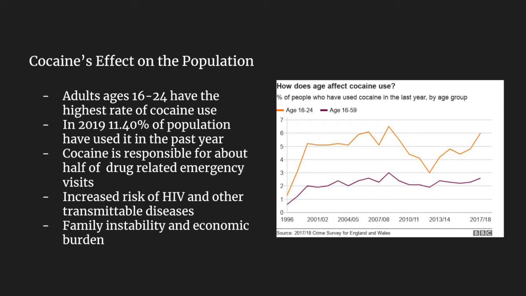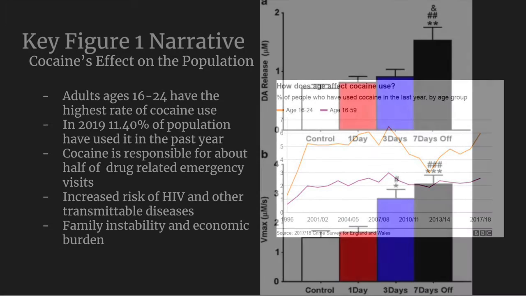As shown by the graph on the right, cocaine use is the highest among those of ages 16 through 24. In 2019, 11.4% of those ages 18 through 24 have used it in the past year. Cocaine use is responsible for about half of drug-related emergency visits. The use of cocaine is also responsible for an increased risk of HIV and other transmittable diseases. The use of cocaine is often associated with family instability and can cause a huge economic burden for users.